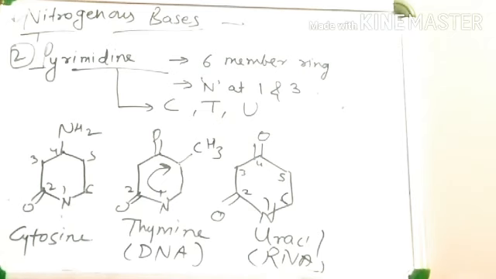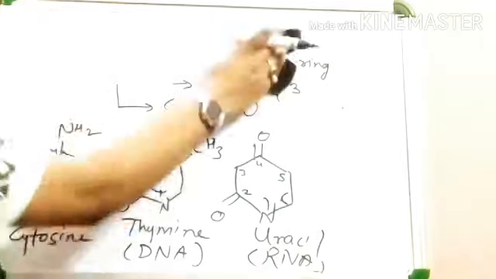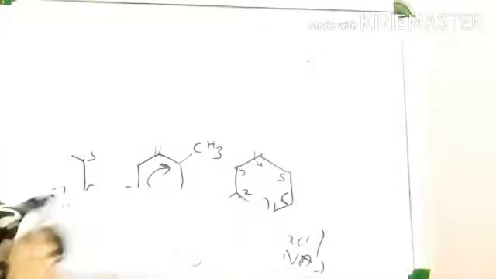So this is all about nitrogenous bases, purine and pyrimidine. The purines, adenine and guanine, are present in both DNA and RNA. Among pyrimidines, cytosine and thymine are present in DNA, and cytosine and uracil are present in RNA. So this is all about nucleic acid and its components. The components were phosphoric acid, pentose sugar, and nitrogenous bases.